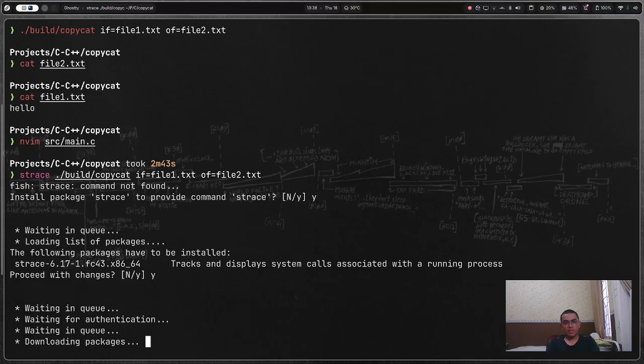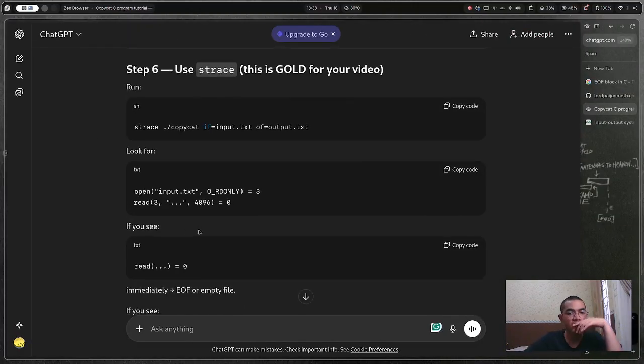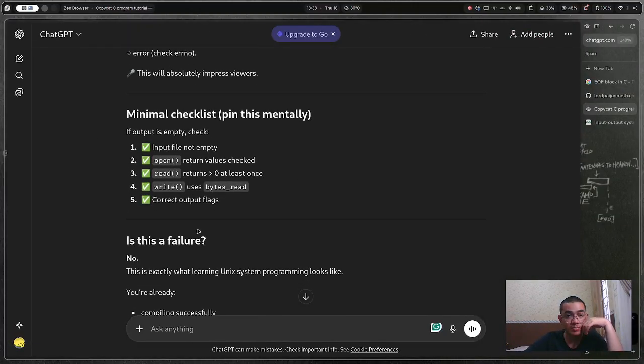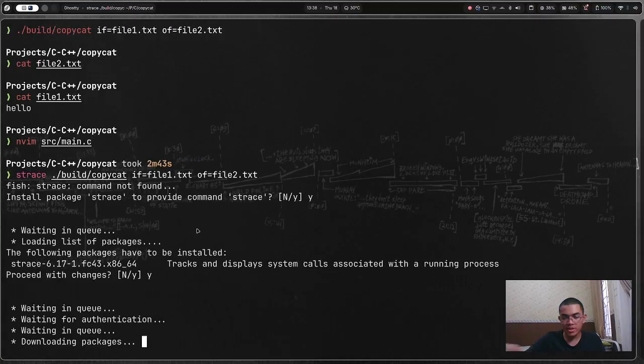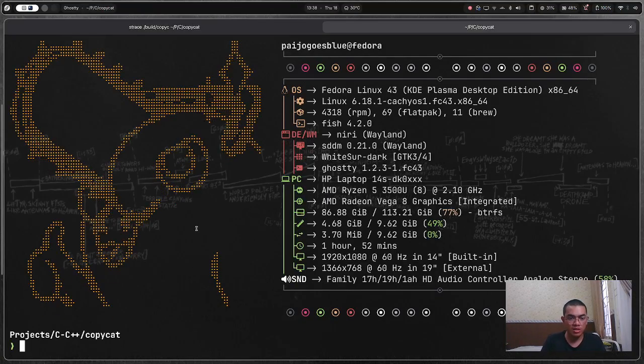Tracks and displays system calls associated with a running process. Oh, that's cool. Whoa, that would be a nice thing to have. So, we already have our empty file. Let me just give the full code to ChatGPT. Okay, I'm just Control T here and then okay. Look at this nice terminal I have.